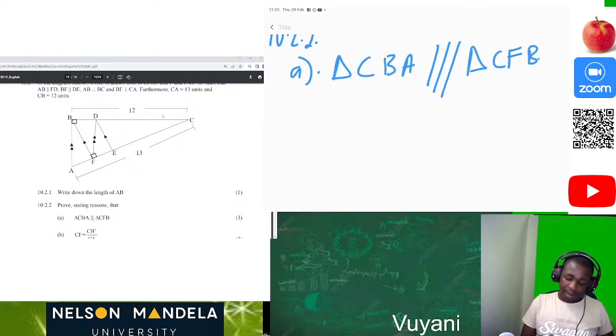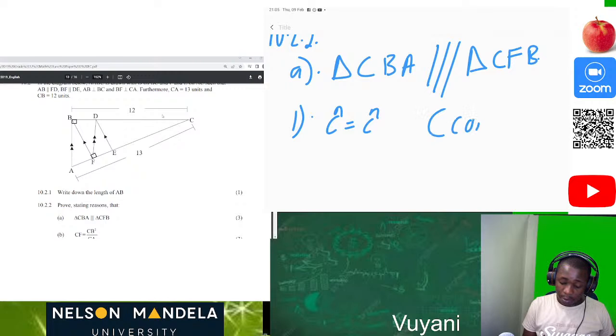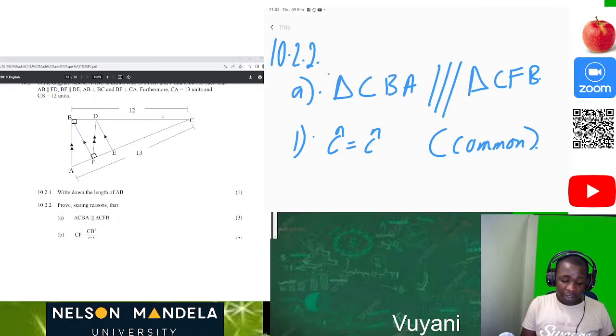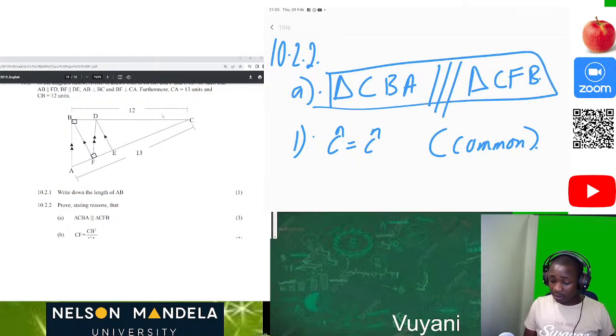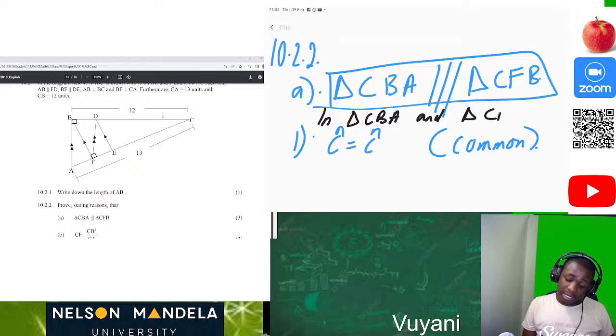This is easy. Firstly, number 1, angle C is equal to angle C. It's common in both triangles. Sorry, I forgot one important statement here. We start by writing that in triangle CBA and triangle CFB, because we are still proving.